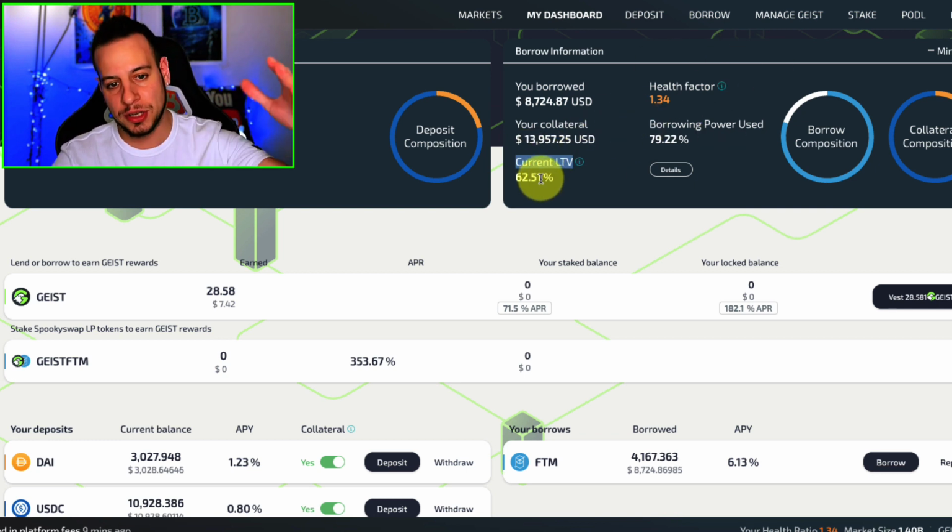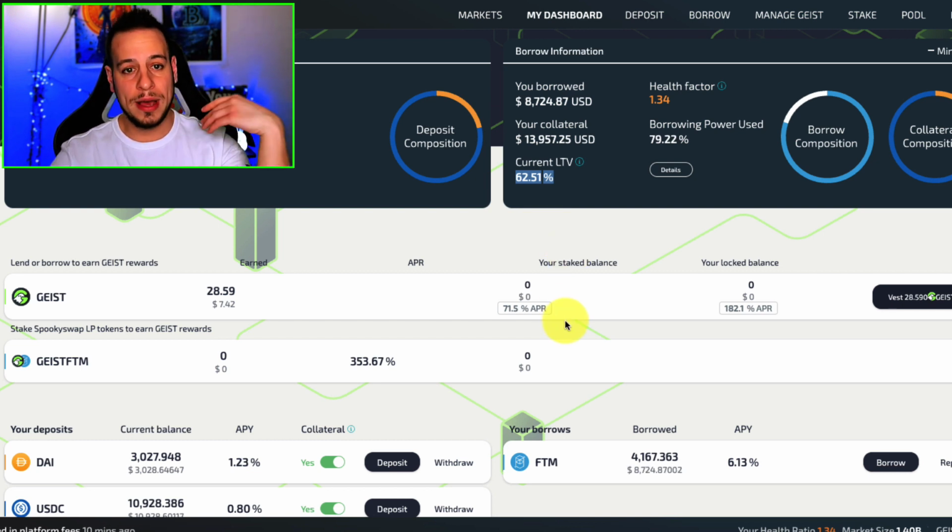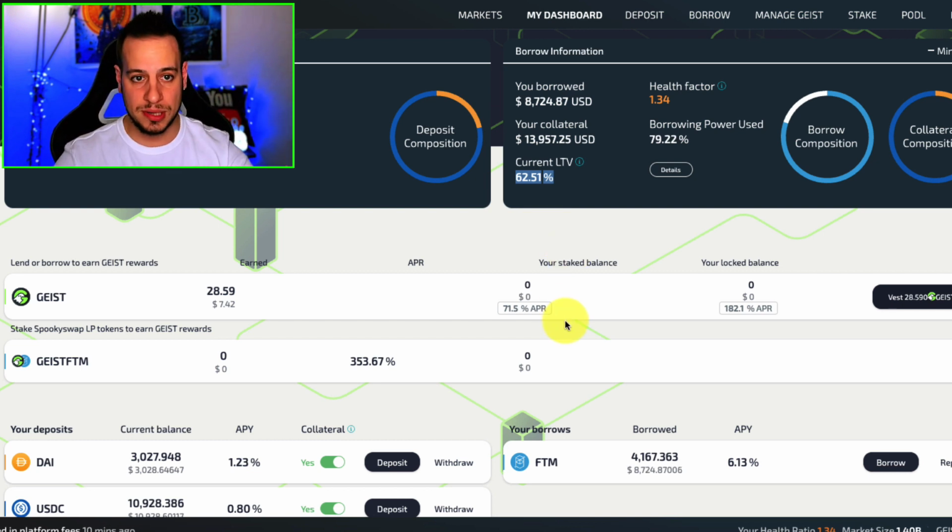So if the Fantom price goes up and you see your LTV, basically your loan, is getting bigger and bigger, you have two options. One, to pay back some Fantom. We'll see in a moment how to do it. Or to add more collateral, add more USDC or DAI. So this is very important to understand in money markets, and this current LTV, this health factor, shows you how risky you are. I like to be in the orange area, not let it become red.